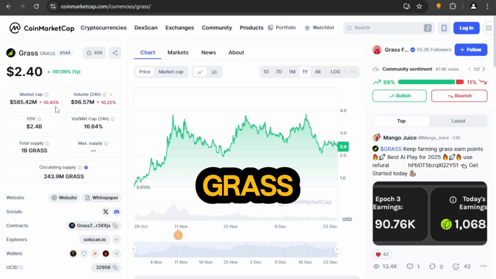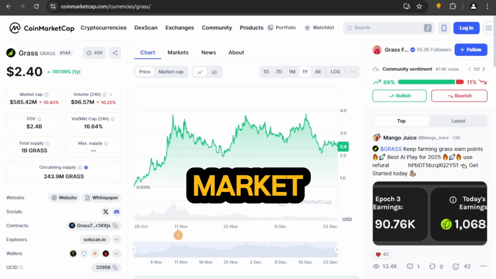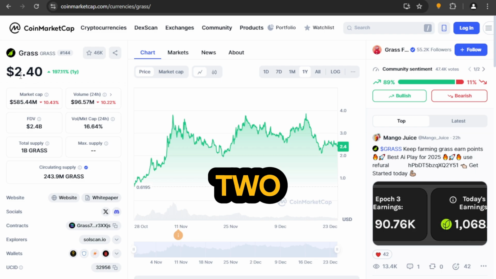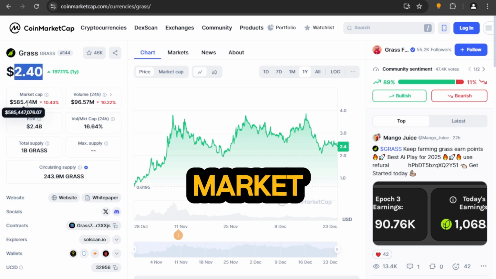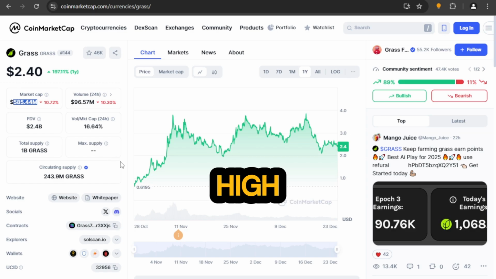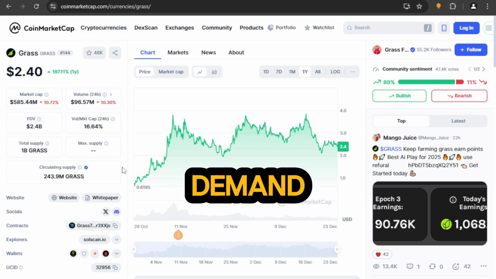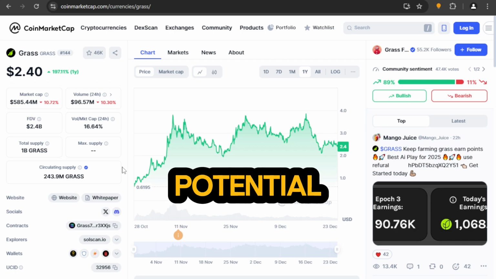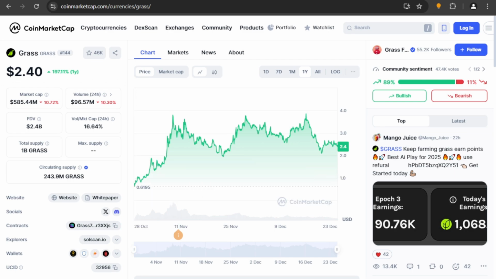As of now, Grass is gaining momentum in the market. Price: around $2.40 per token. Market cap: approximately $585 million. All-time high: $4.24. With a growing user base and demand for bandwidth, Grass has strong potential for growth in the coming months.